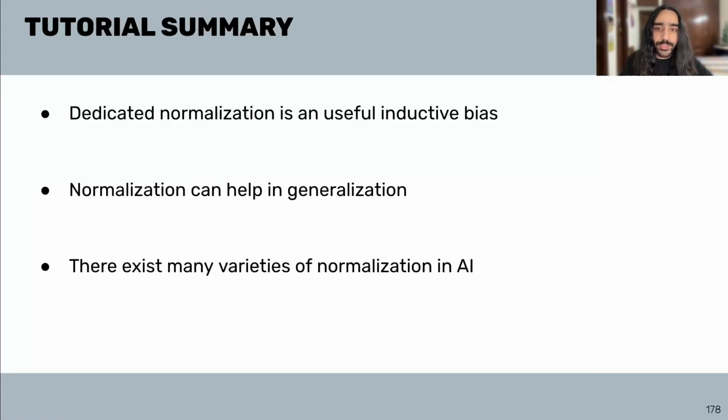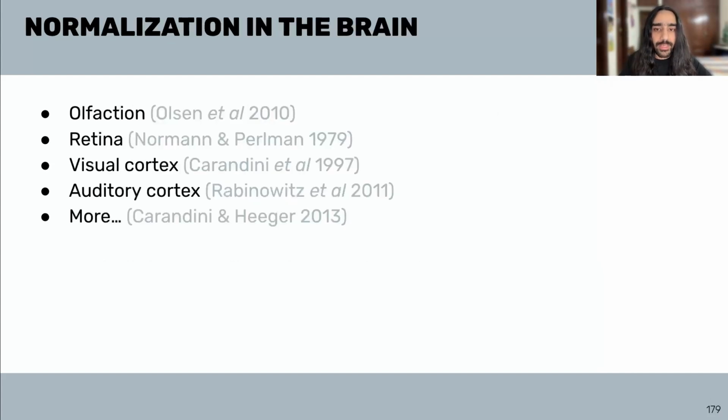In this tutorial, we saw that having dedicated normalization is a useful inductive bias. Normalization can also help in generalization, and there exist many varieties of normalization in AI. Let's look at some examples of normalization in the brain.